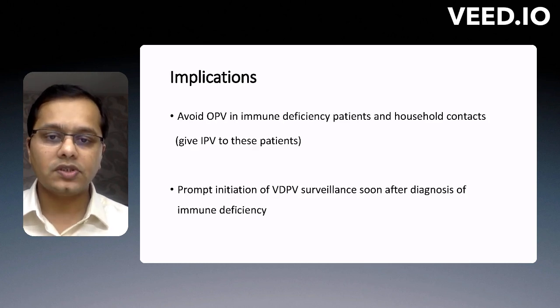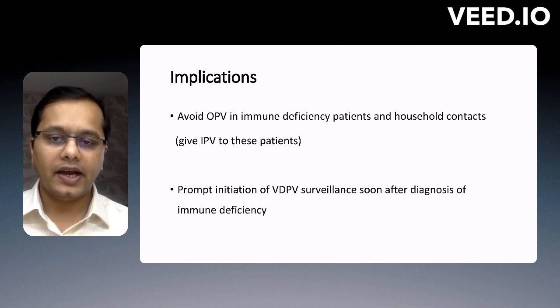So the implications of this study, one must avoid oral polio vaccine in immunodeficiency patients and close household contacts. We can give IPV to these patients. And there is a need for prompt initiation of VDPV surveillance soon after the diagnosis of immune deficiency. And that is why we are now into the phase 2 of this study, a WHO funded study wherein several centers across India are now shipping samples to pick up VDPVs in patients with immunodeficiency. Thank you.